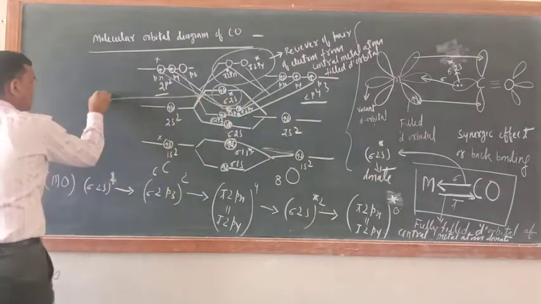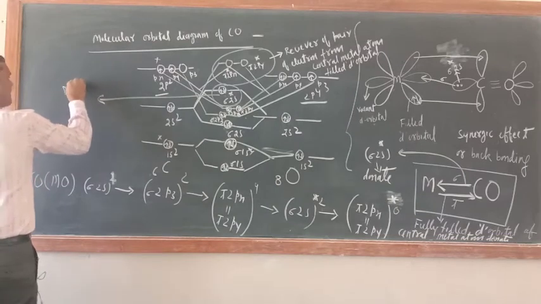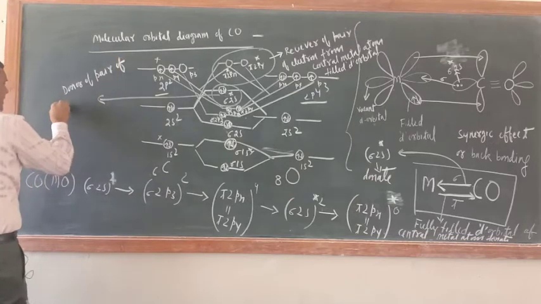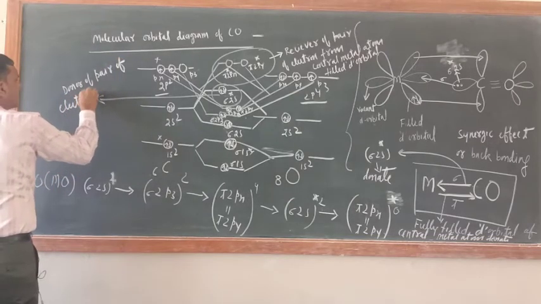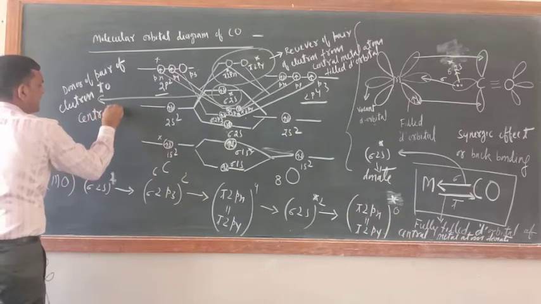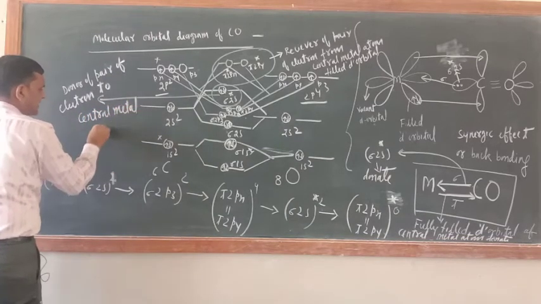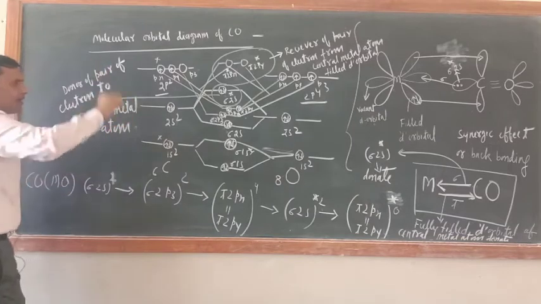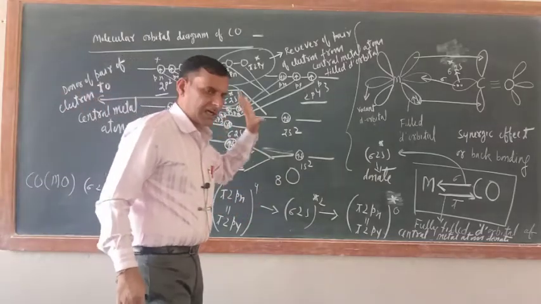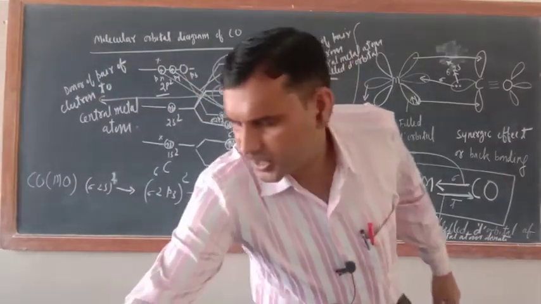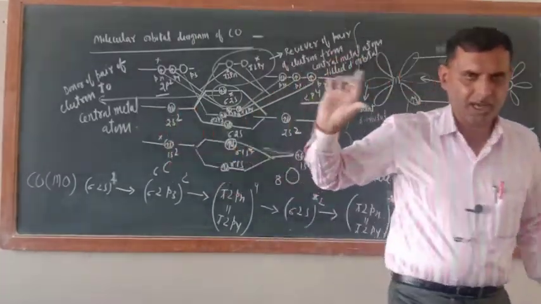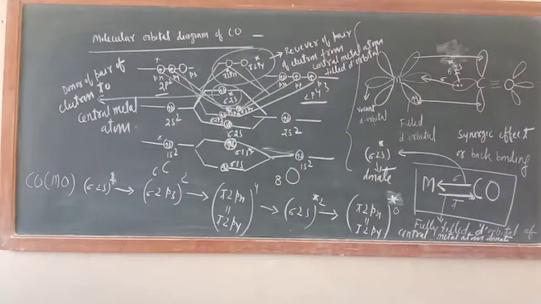So just see, here you can write, donor of pair of electrons to central metal atom. Okay, this one, I hope that you are understanding this one. I will write it in words also. So just see, I will delete this side here and will write the meaning of all those types of bond. Okay.